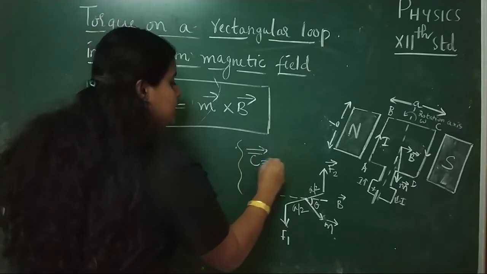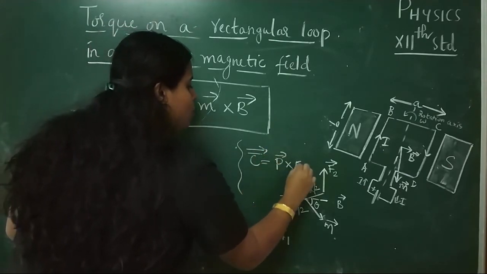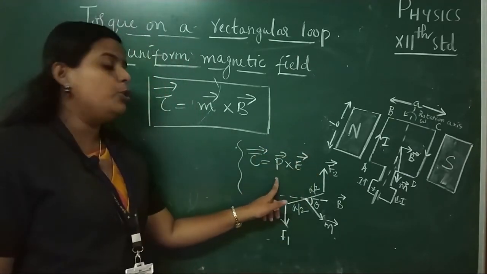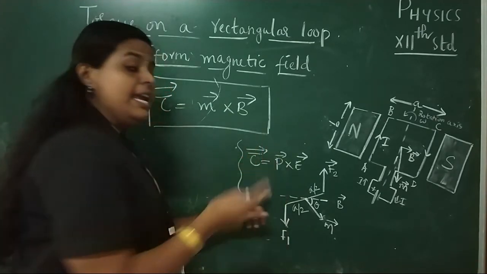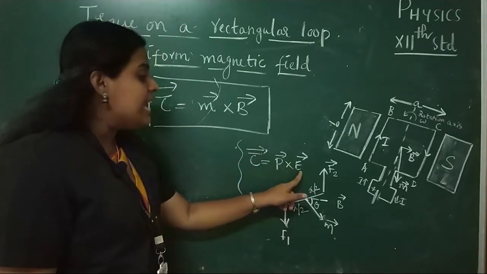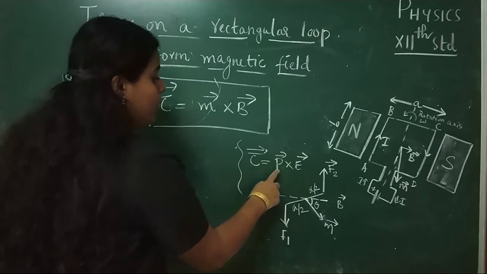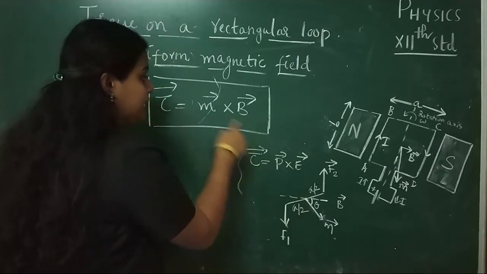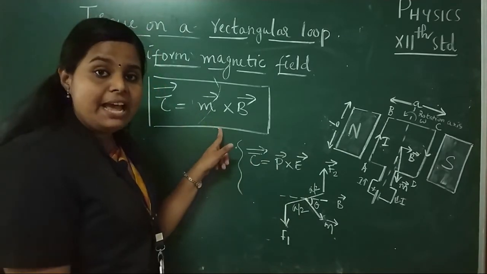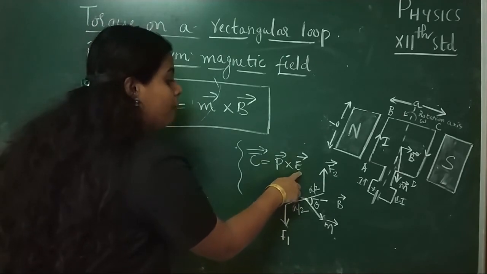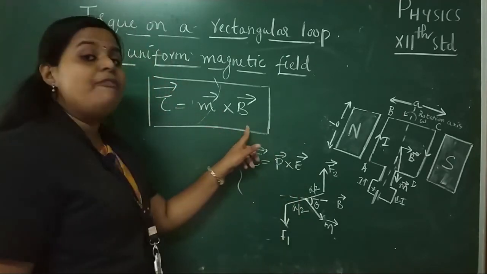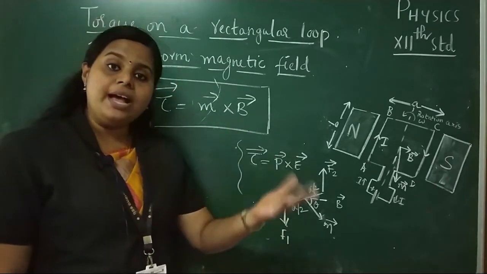That is tau is equal to P cross E. Tau is equal to P cross E, where P is the dipole moment vector and E is the electric field. So instead of this dipole moment vector, here we have magnetic dipole moment vector, and instead of electric field, here we have magnetic field. Now let me ask you a question.